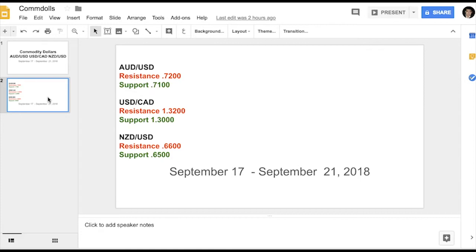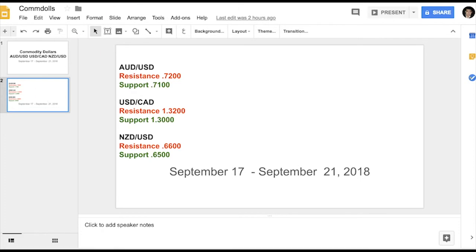Levels pretty much stayed the same as last week, but now I think the bias may be a little bit more negative, both in the Aussie and the Kiwi especially, and even in dollar CAD. So 72.71 is a level in Aussie. 32.30 is a level in CAD. Kiwi is still at the 66.65 level, but now the 65 retest looks pretty vulnerable to me.